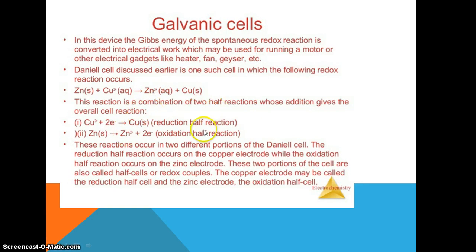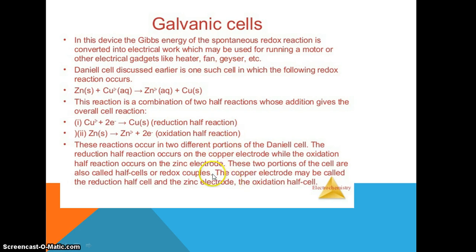There are two types of reactions: the oxidation half reaction and the reduction half reaction. In the oxidation half reaction, zinc is converted to zinc 2 plus plus 2 electrons, and in the reduction half reaction, copper 2 plus is converted to copper by gaining electrons. The oxidation half reaction takes place at zinc and the reduction half reaction takes place at copper, and these two portions of the cell are each known as a half cell.